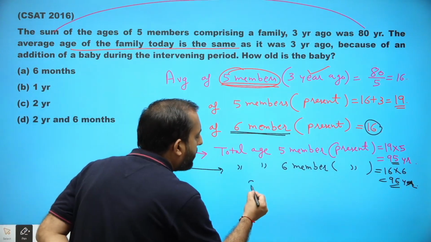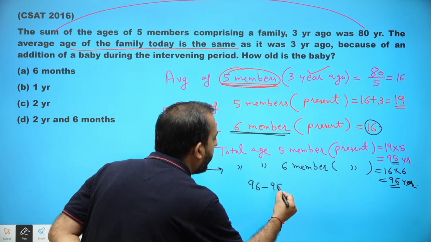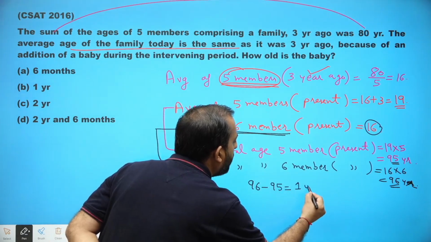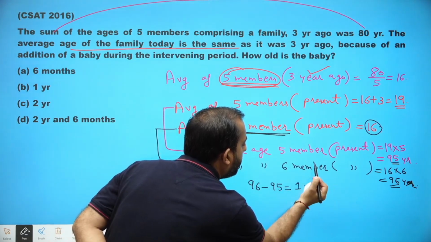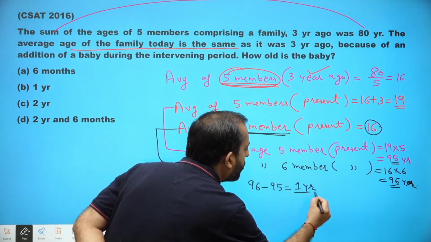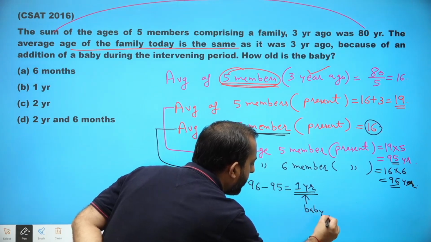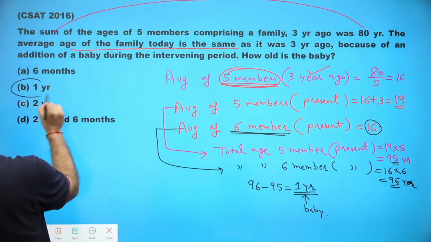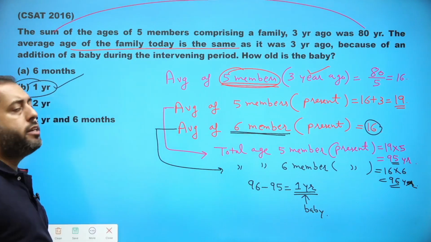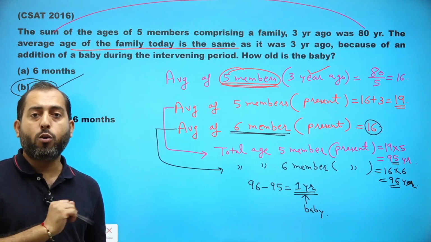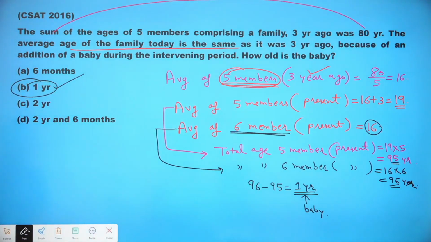So if I subtract 95 from 96, I'll be getting the age of the child. So this is the age of the baby. The baby is 1 year old, hence option B is the right choice here. Kindly make a note. I hope guys this is clear to everyone. Let's move on.